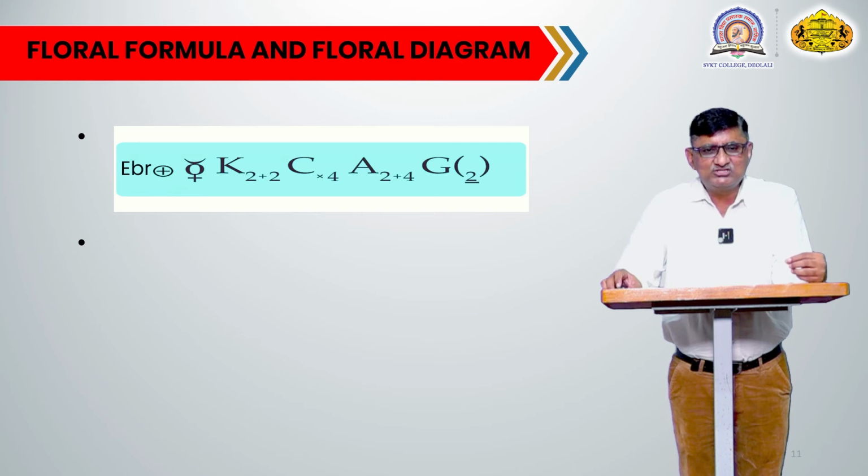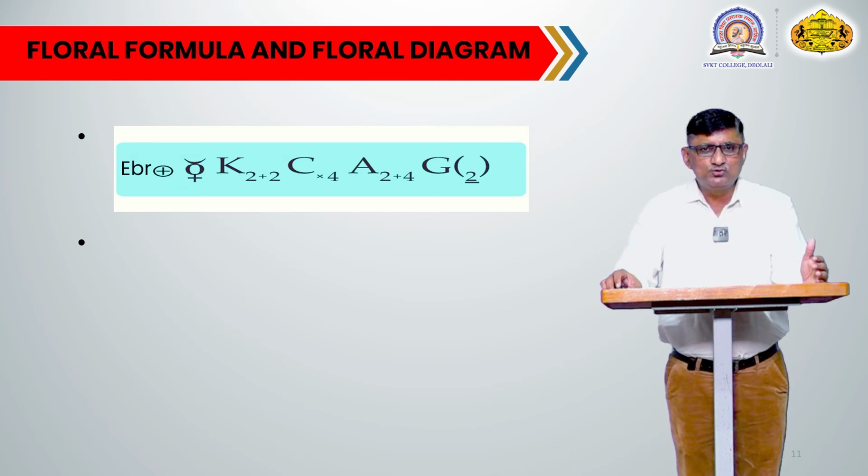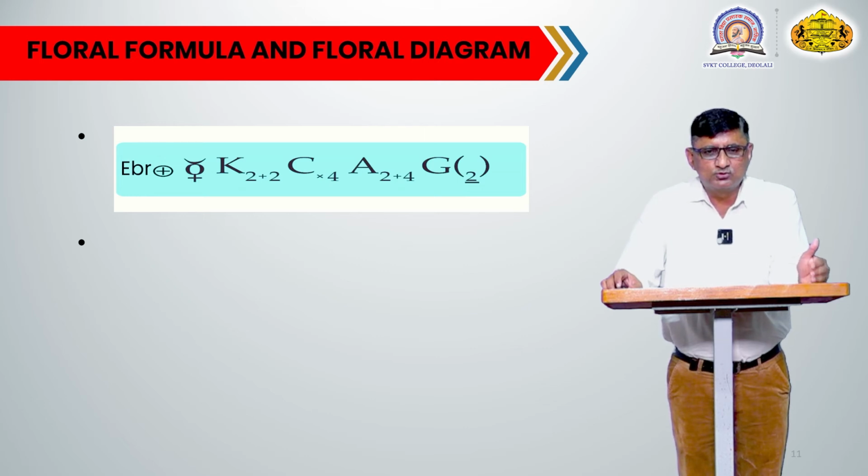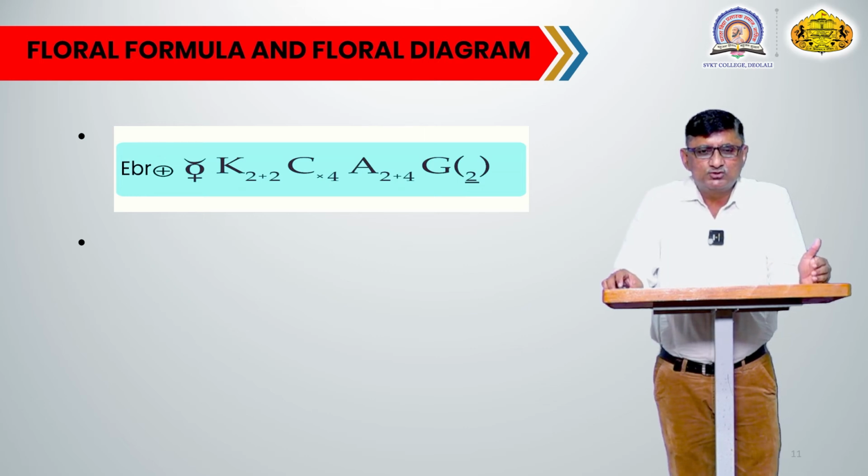The flower is ebracteate, actinomorphic, meaning you can cut from any side and you will get 2 equal halves. Then bisexual, meaning both male and female sexes are present in the same flower. Sepals are 4, present as 2 plus 2, showing imbricate aestivation.